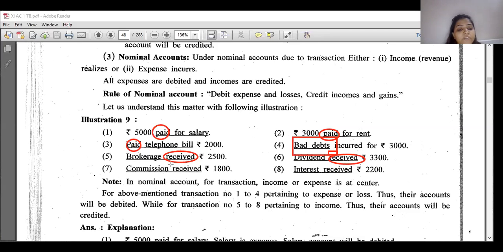Again, received signifies a cash transaction. Commission is an income, so commission account is to be credited. Interest received, again the word received, so it is a cash transaction. Is it clear?